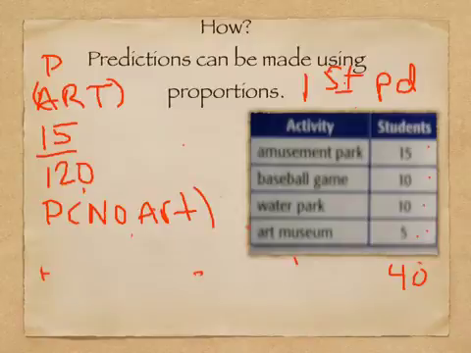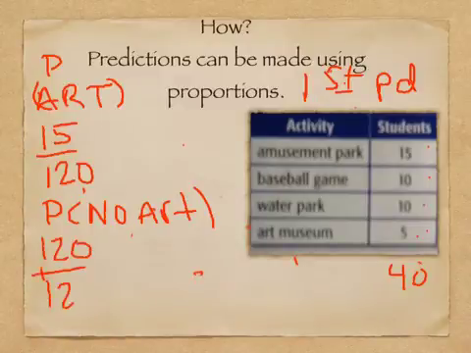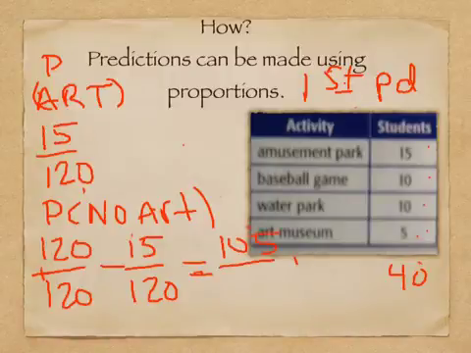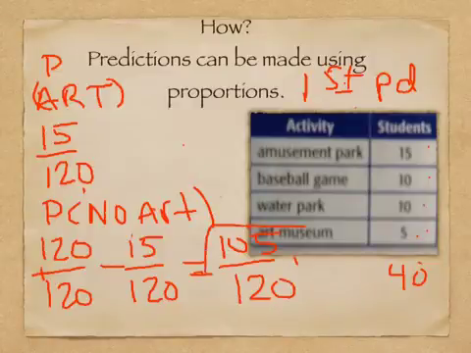Okay, well, now we're looking at that complement again. So the whole would be 120 out of 120. And the probability of the art was 15 out of 120, which means the probability of not wanting the art museum would be 105 out of 120.